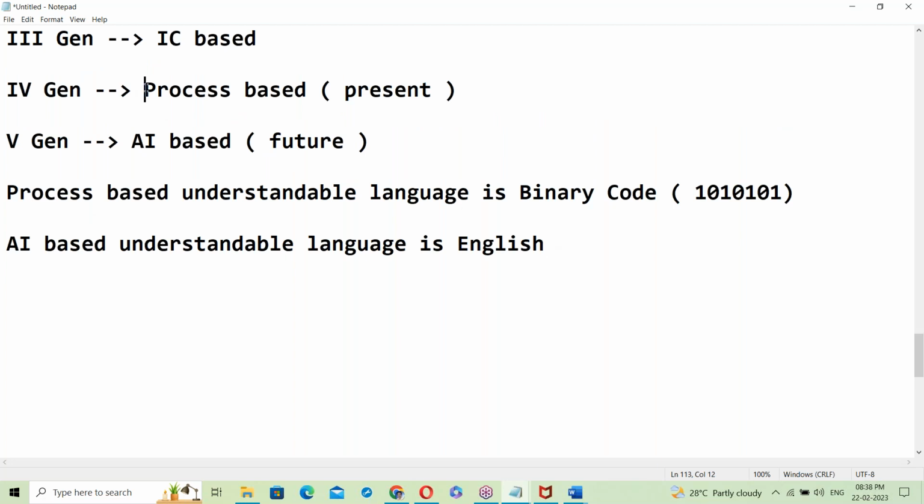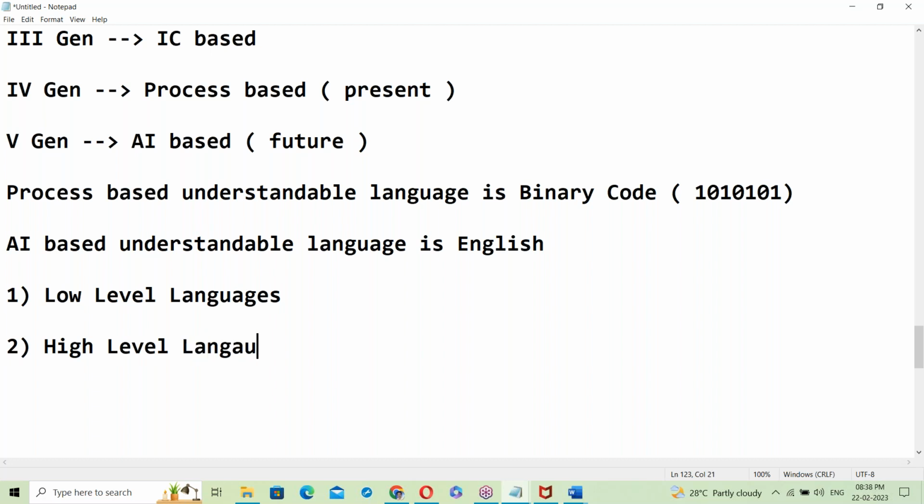Presently we are using processor-based computers, whose understandable language is binary code. This is called a low level language. AI-based systems use the English language. Languages, or software, fall into two categories: low level languages and high level languages.